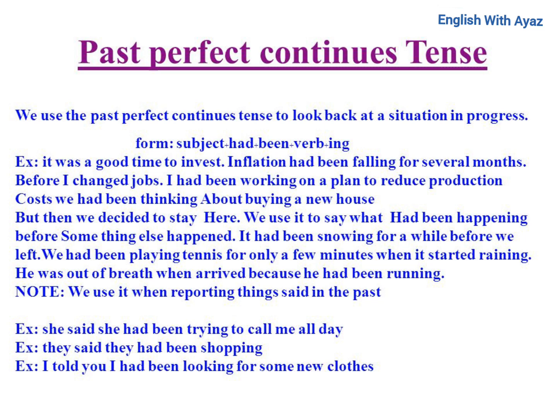We use it to say what had been happening before something else happened. It had been snowing for a while before we left. We had been playing tennis for only a few minutes when it started raining. He was out of breath when he arrived because he had been running. Note: we use it when reporting things said in the past. Ex: She said she had been trying to call me all day. Ex: They said they had been shopping. Ex: I told you I had been looking for some new clothes.